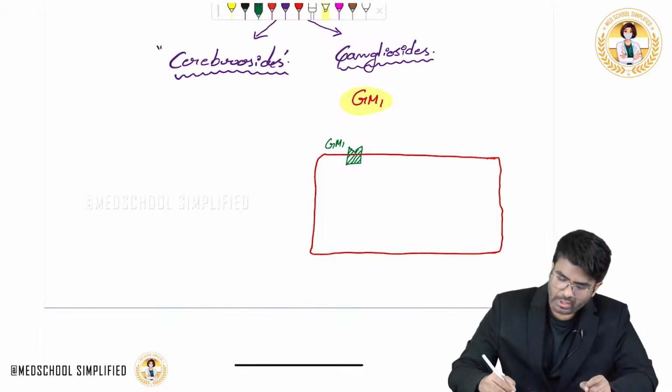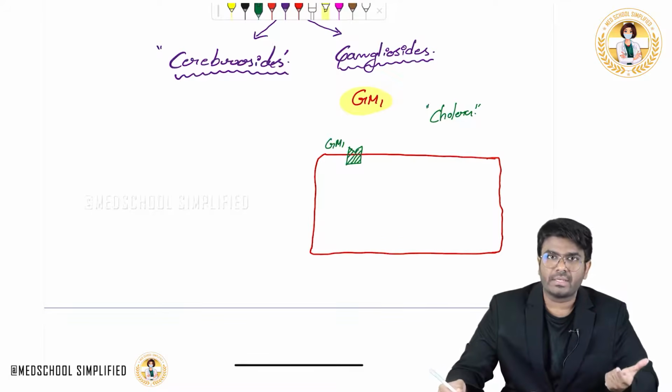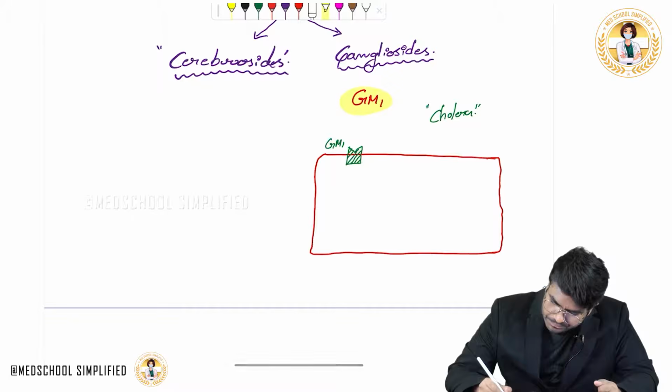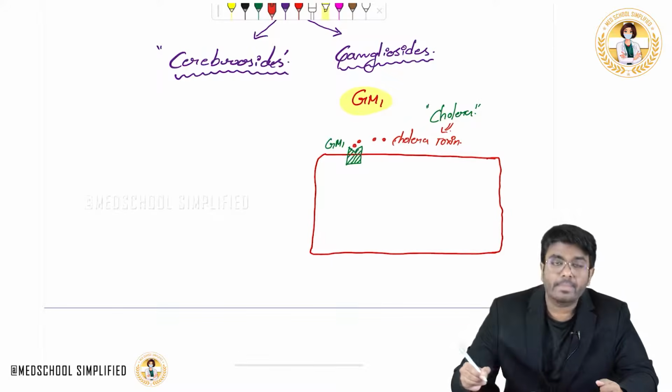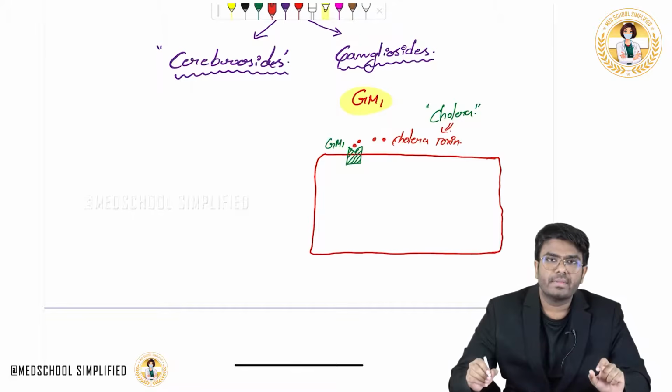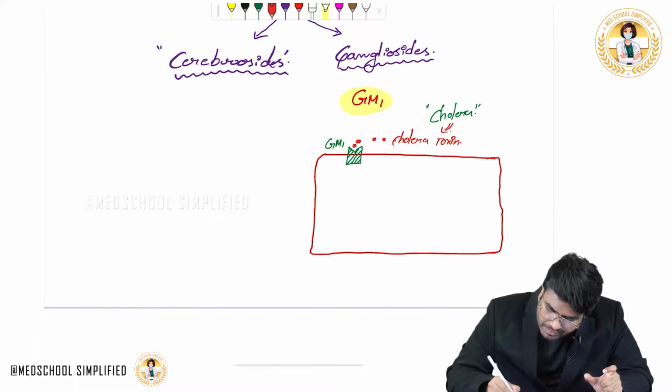Now, in an infection called cholera, everyone knows cholera is because of what? Cholera is because of Vibrio cholerae. It's a bacterium, right? This Vibrio cholerae is going to produce a toxin, the cholera toxin. This cholera toxin uses this GM1 ganglioside. This glycolipid is acting like a receptor for the cholera toxin.